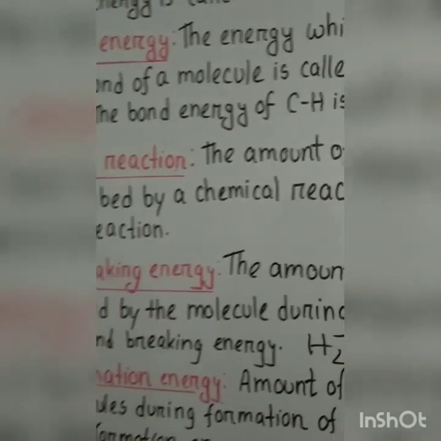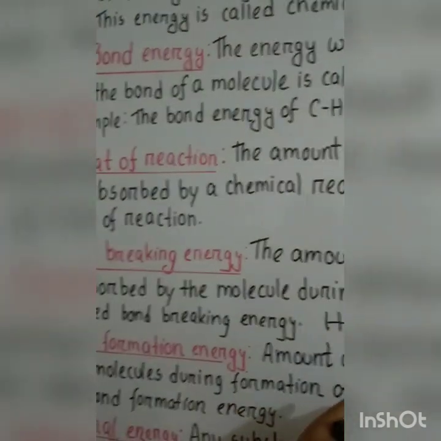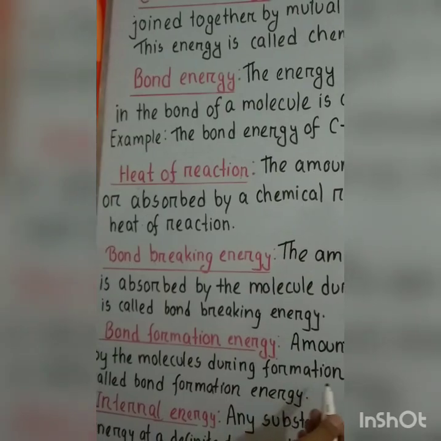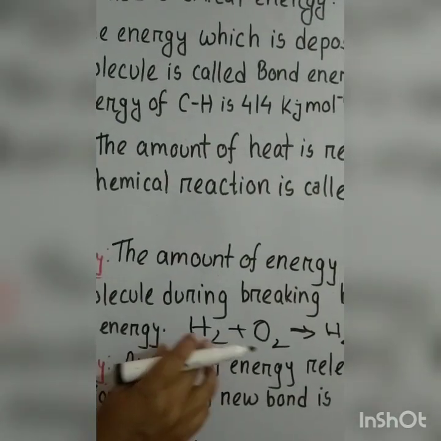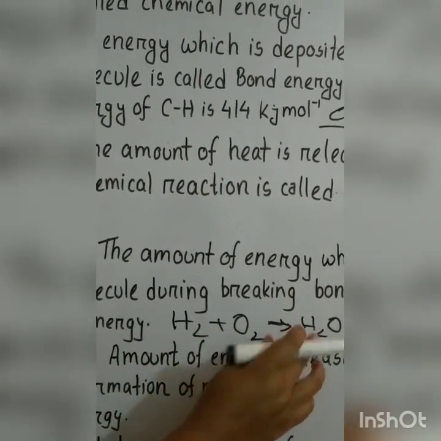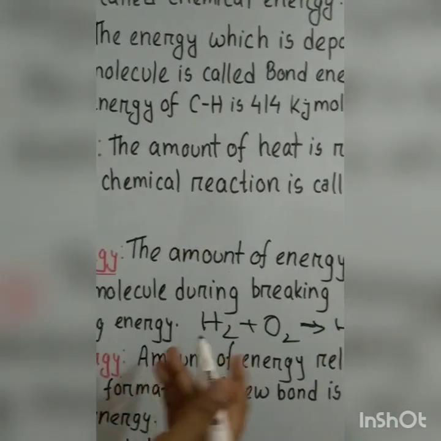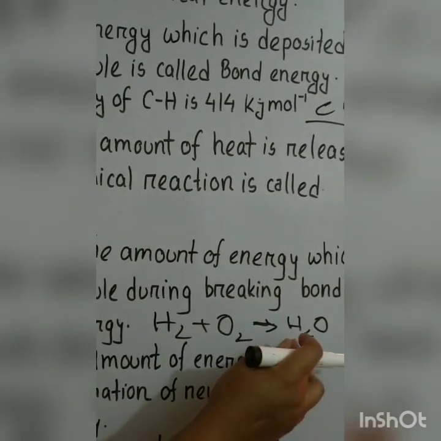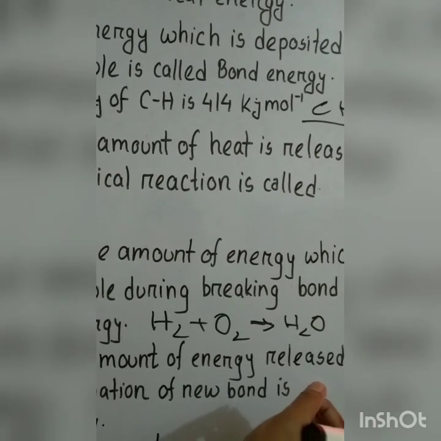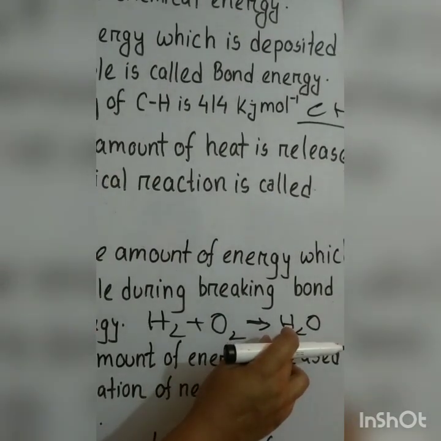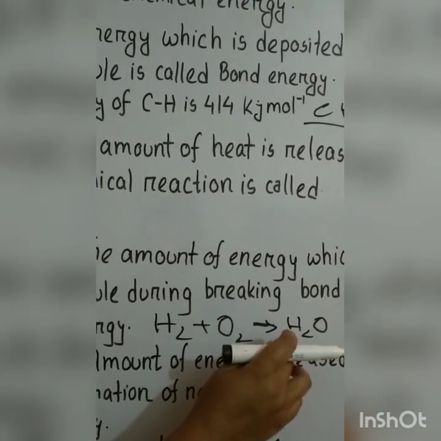Bond formation energy. The amount of energy released by the molecules during formation of a new bond is called bond formation energy. Suppose in this case hydrogen plus oxygen is equal to water. Whenever water is formed, that time they are releasing a fixed amount of energy. This energy is known as bond formation energy.